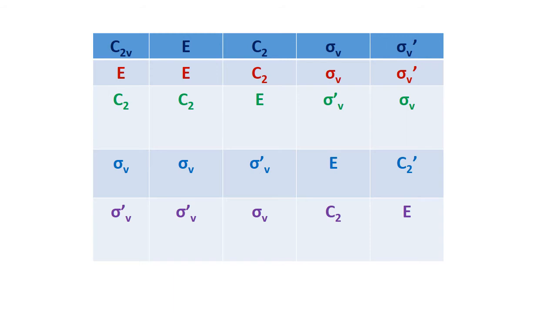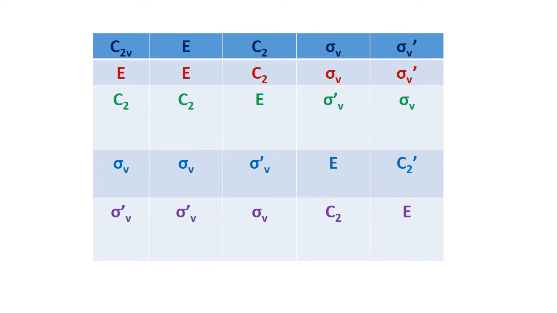Suppose you multiply E into E, the result is E. E into C2, the result is C2. E into sigma V, the result is sigma V. E into sigma V dash, the result is sigma V dash. That is, the identity element commutes with all other elements present in the group. The operation does not change any element.